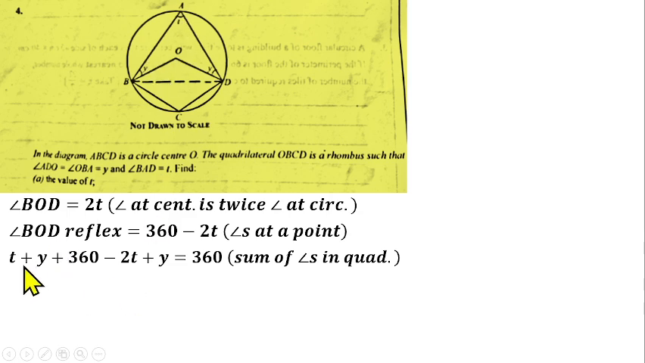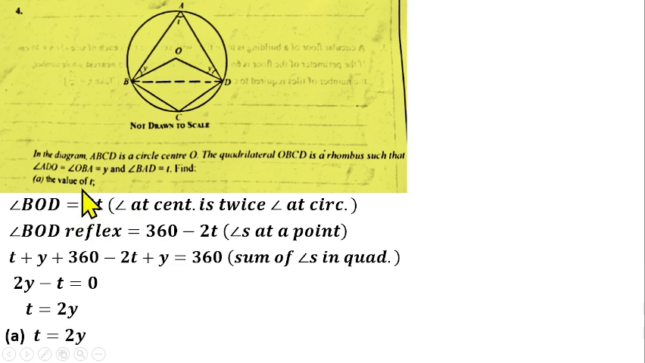So this is T plus Y plus angle BOD reflex, which is 360 minus 2t, plus this Y here, that will give us 360 degrees. From there you can collect like terms. Y plus Y will give us 2y, then T minus 2t will give us minus T, equals to 360. Bring 360 to this side, you have 360 minus 360, that will give us 0. From there you can make T the subject of the formula here. If you take T to this side, you have 2y equals to T, so T will be equal to 2y. So that means the value of our T is 2y.